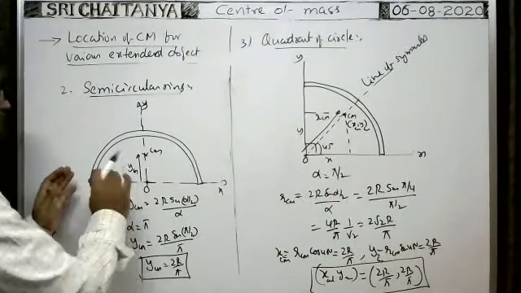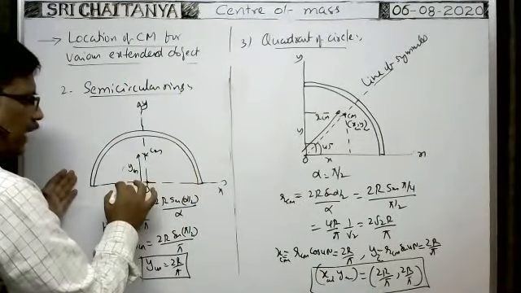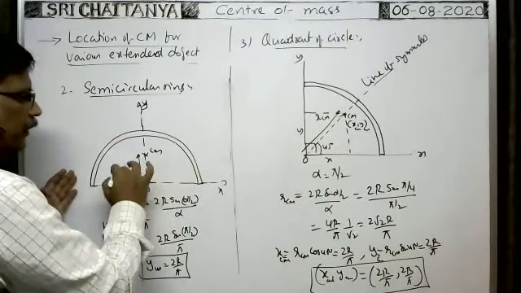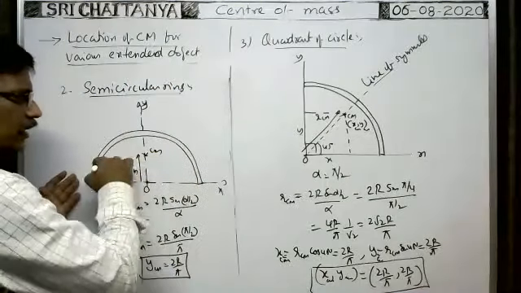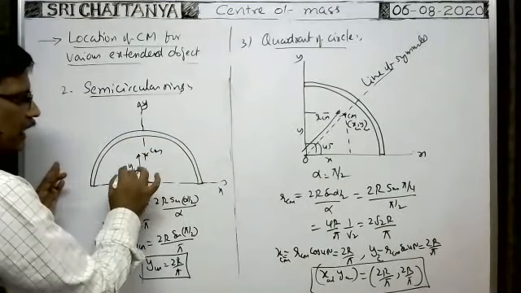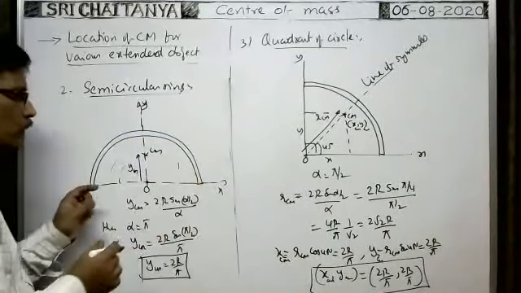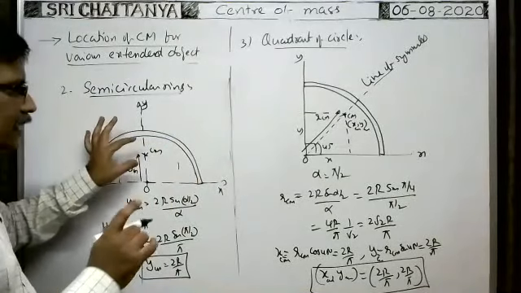Here we see, suppose it is the disk. A disk can be imagined as the combination of a number of semicircular rings. Now it is a semicircular disk, then the semicircular disk can be imagined as the combination of a number of semicircular rings like this. Each semicircular ring acts as one element.